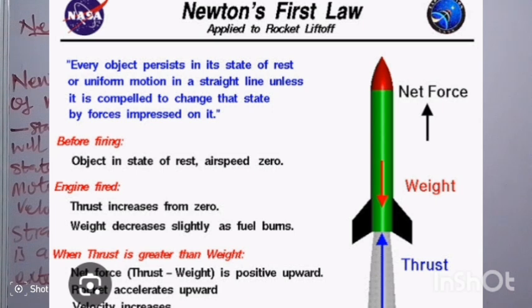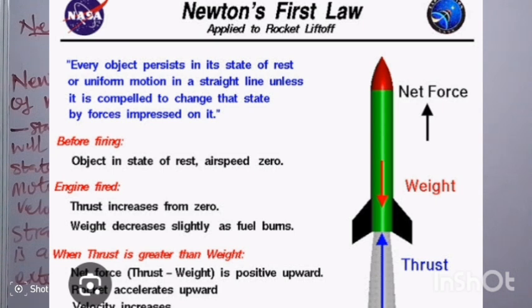The thrust will be below. The weight of the rocket will act downward. The net force also will act upward. Mind you, as the rocket is at a state of rest, the airspeed will be equal to 0, as we explained under falling object.